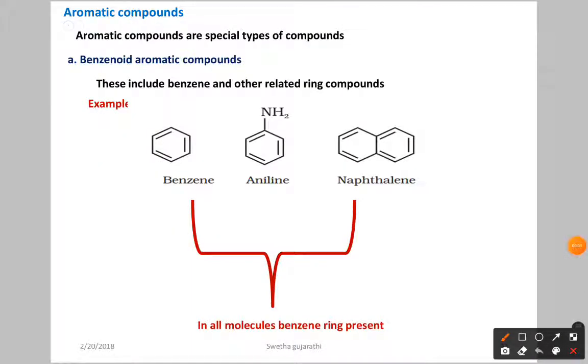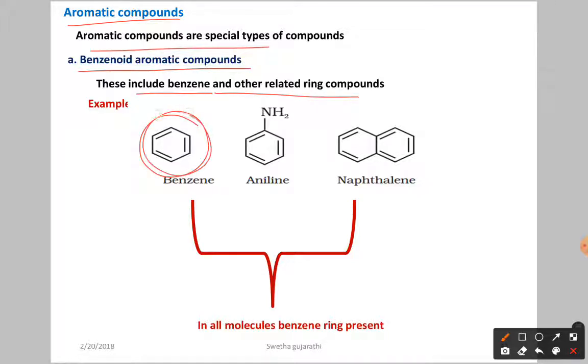Next we have aromatic compounds. Okay, aromatic compounds again have types. First is benzenoid aromatic compounds, which include benzene and other related rings. Simply, this is a benzene ring. If a compound has this type of benzene ring, it is called a benzenoid aromatic compound.